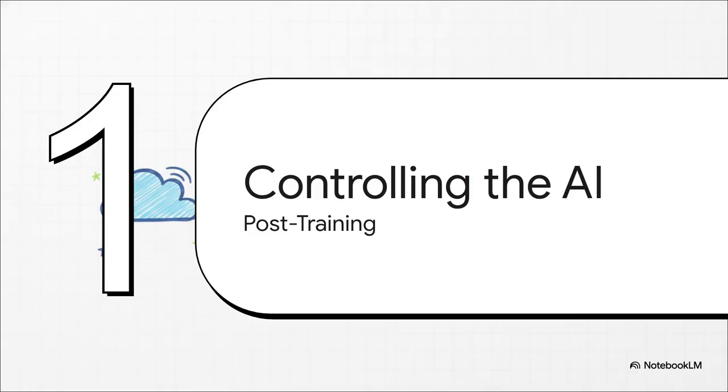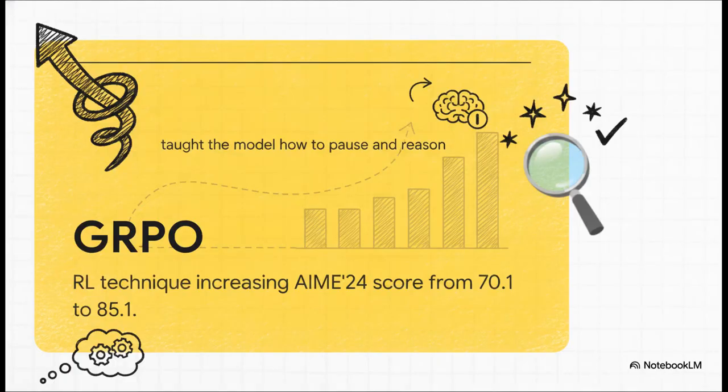Let's move into Section 4, controlling the AI brain through post-training and distillation. Once the model absorbed all that core knowledge from pre-training, the developers used a really sophisticated pipeline to teach it how to explicitly control its own thought process. The secret sauce here is GRPO, or Group Relative Policy Optimization. Using challenging query verifier pairs, this reinforcement learning technique literally taught the model how to pause and reason through hard problems before just blurting out an answer.